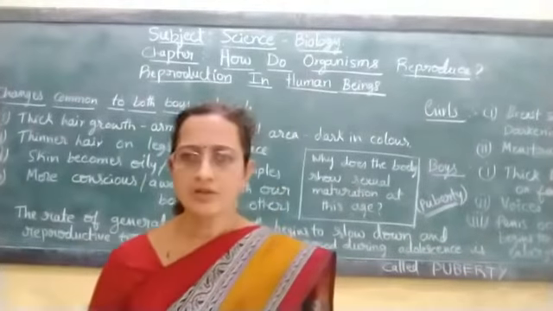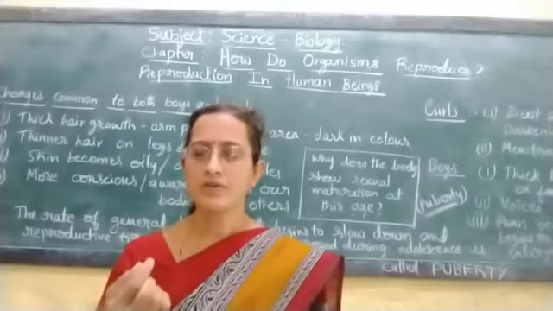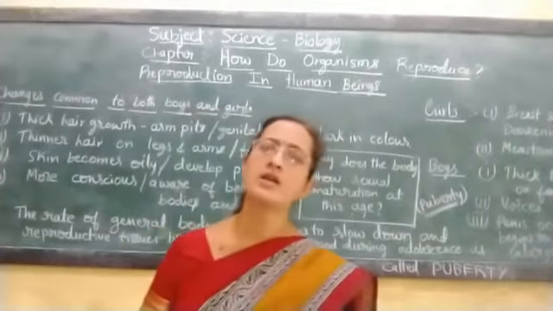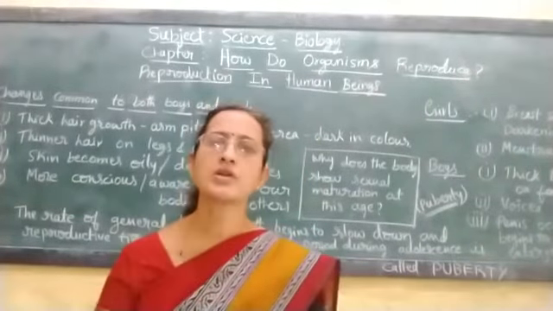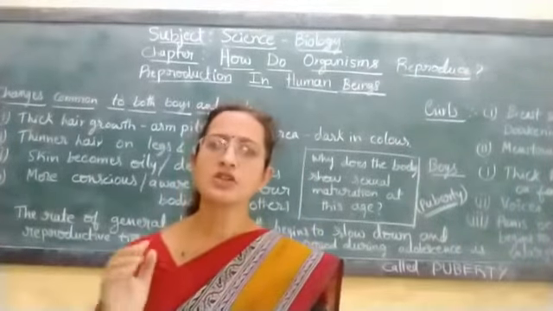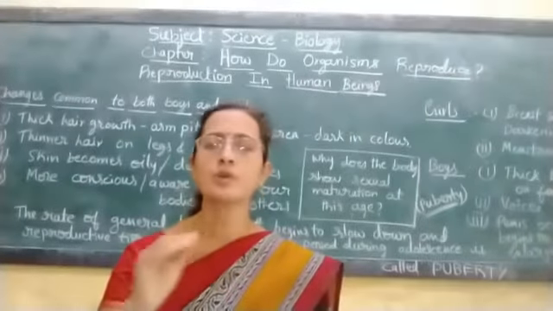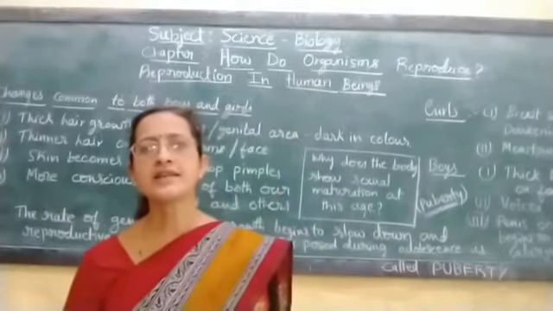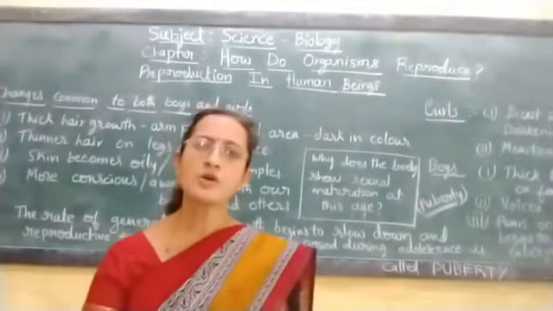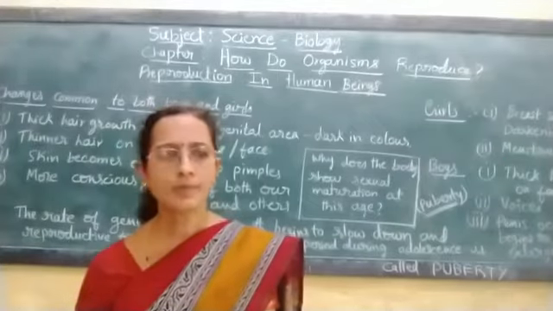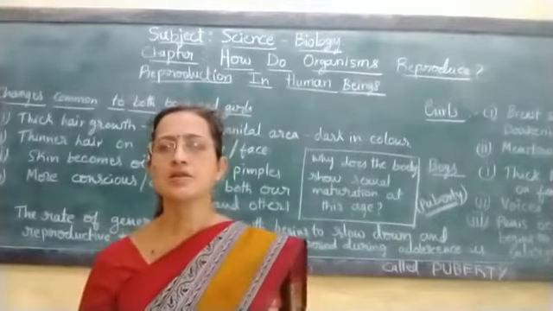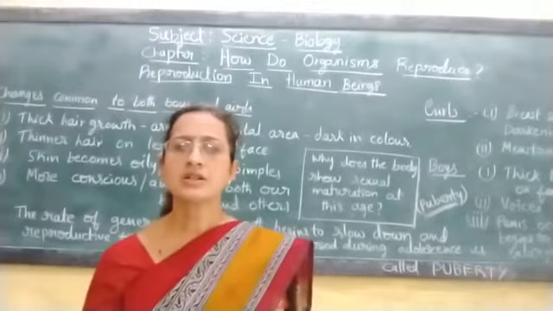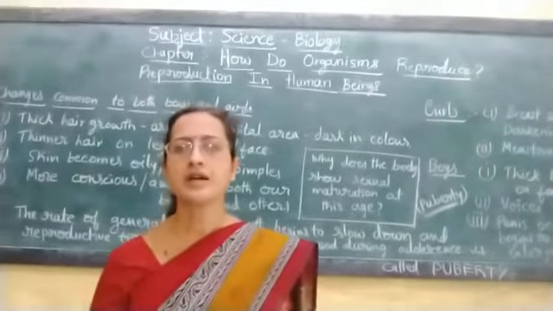See here, when you look at your fingers, the nose, and the hair pattern of different people, all these differ from one person to another. Like that, the size of the breast and the size of the penis of boys also differs from one person to another. All these changes you will be noticing in these days, that is the teenage years. This teenage is called the adolescent period.